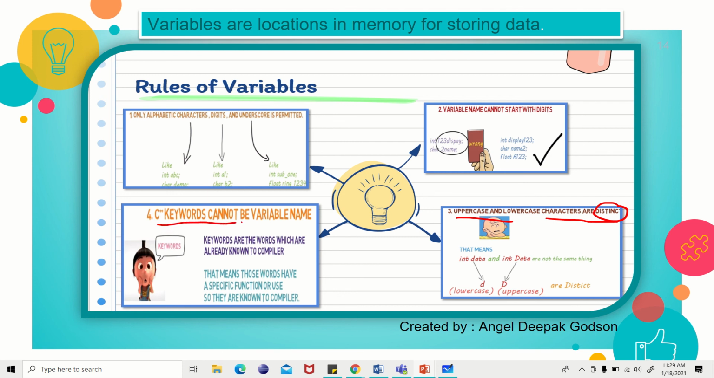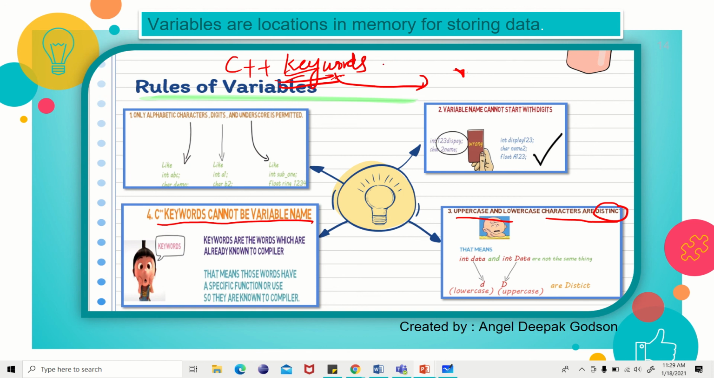Keywords, C++ keywords cannot be the variable name. What is meant by keywords? Already I told you, C++ keywords have special meanings. So these keywords cannot be your variable name. You cannot use the C++ keywords as your variable name. Keywords like int, float, static, many keywords are there. So those keywords cannot be your variable name.